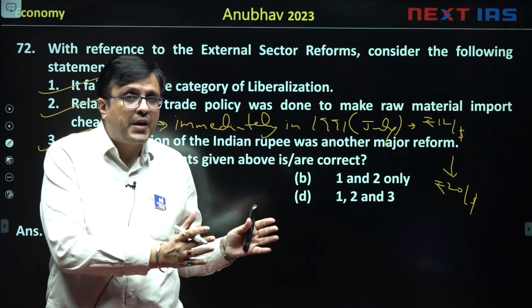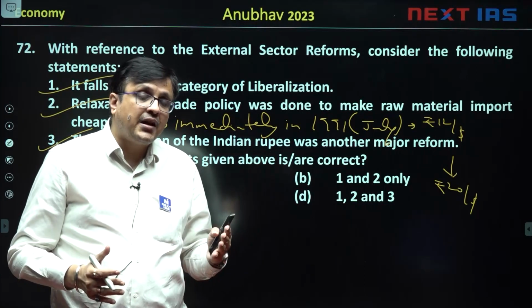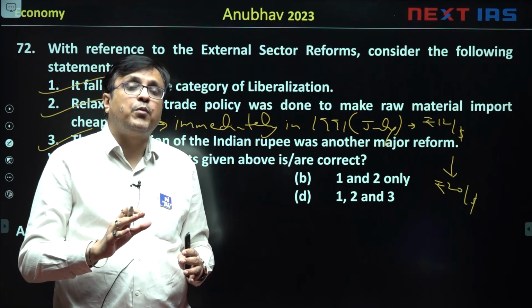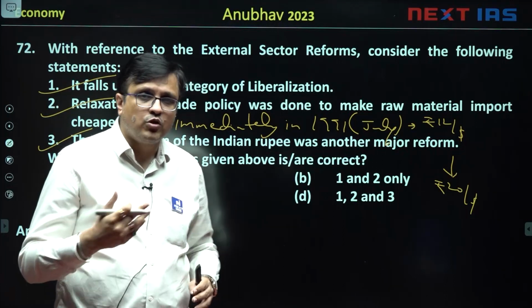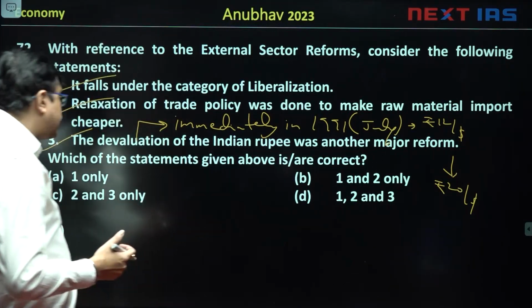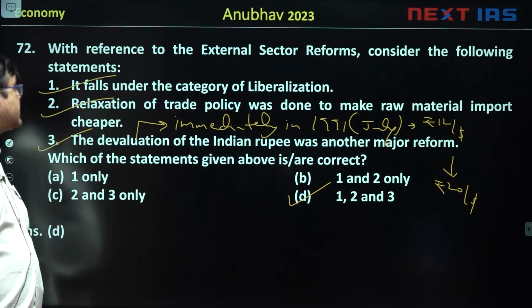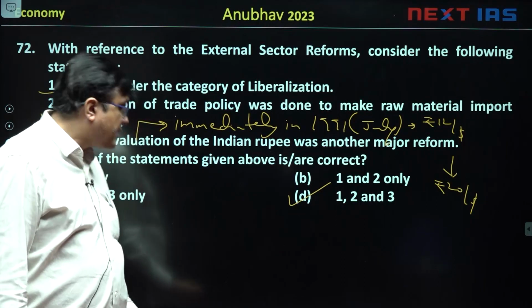Gradually we shifted to a managed floating exchange rate, market exchange rate, between March 1992 and March 1994. In between we had the policy of liberalized exchange rate management system. I'm sure you would recall that. So the answer to this will be D. All the three statements are correct.